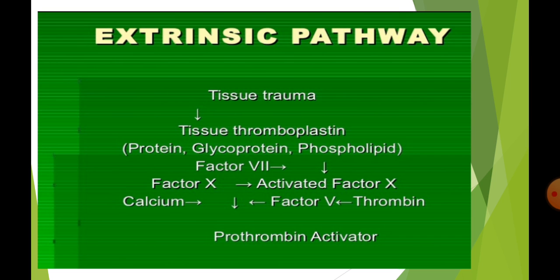Activated factor 10 in the presence of factor 7 reacts with factor 5 and the phospholipid component of tissue thromboplastin to form prothrombin activator. This reaction requires the presence of calcium ions.